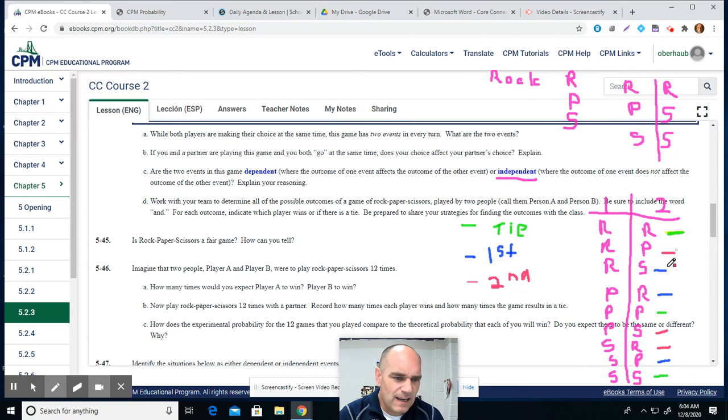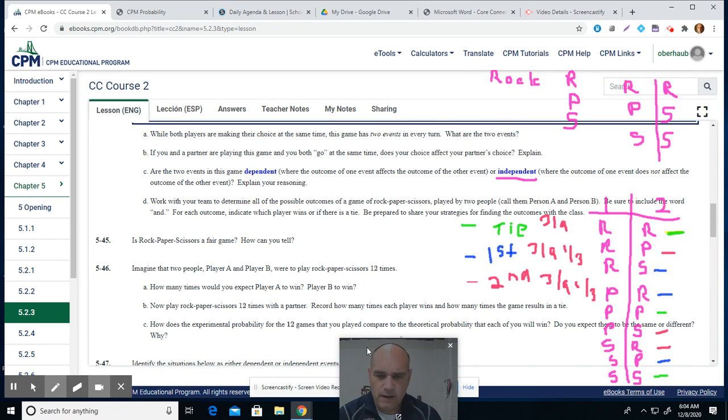Well, there's going to be a tie in 3 out of the 9. The first person could win 3 of the 9, and the second person could win 3 of the 9. So do I think this is a fair game? Yes, I do, because each person has a 1/3 chance of winning. So I think that would definitely make this a fair game.